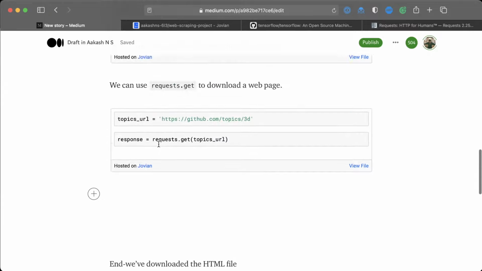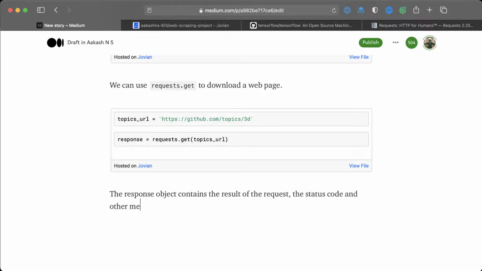Okay, so now we have step 2. We have gotten the web page and then we get a response. And we can just say that the response object contains the result of the request, the status code, and other information.